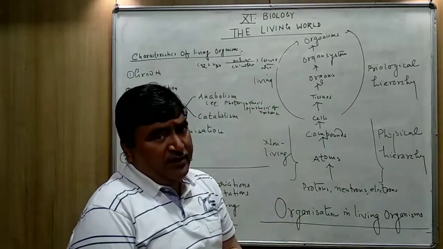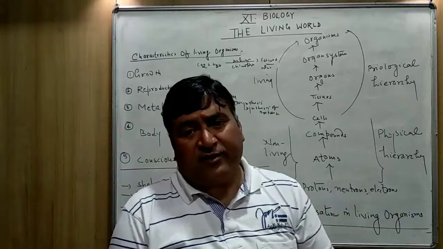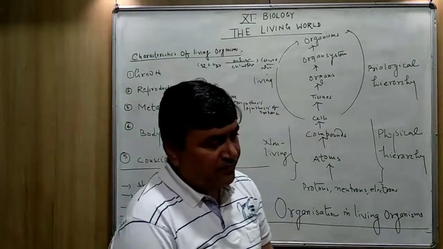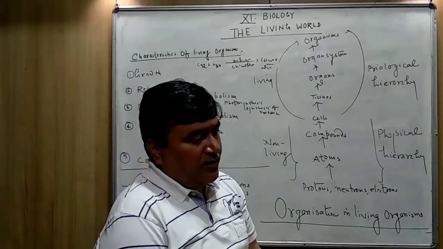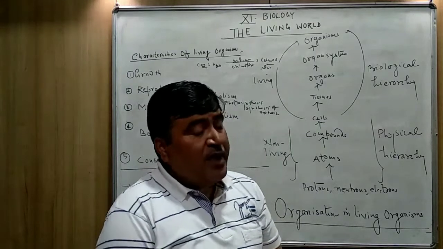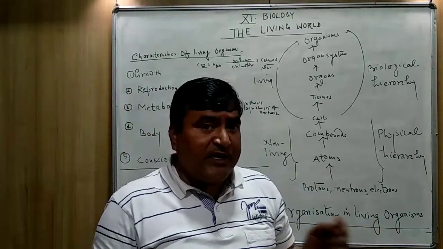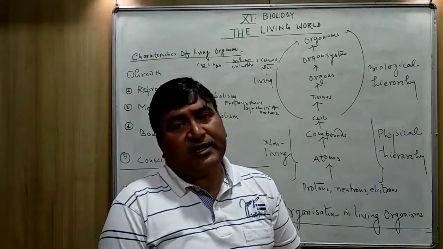The protein is the complex form. And do you know the protein is made up of the amino acids. The amino acids are the building materials to synthesize the protein.